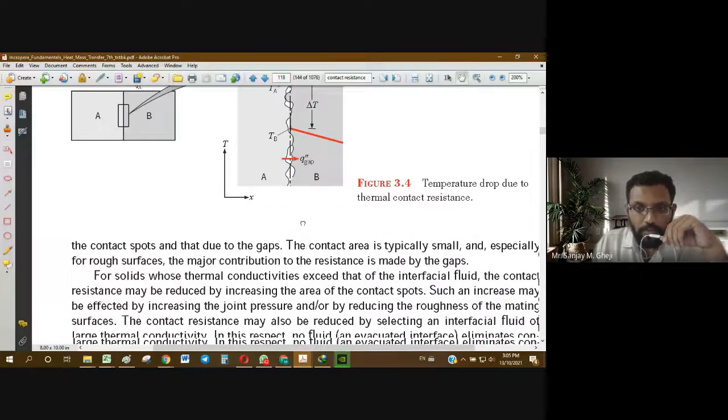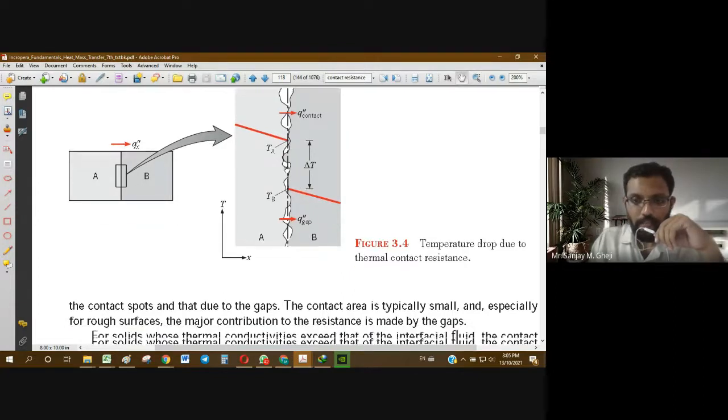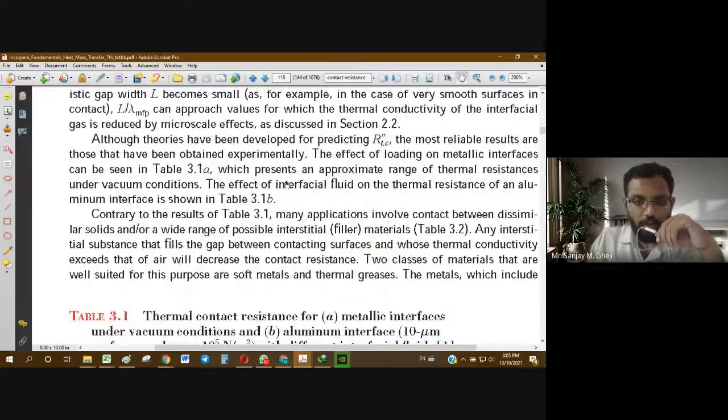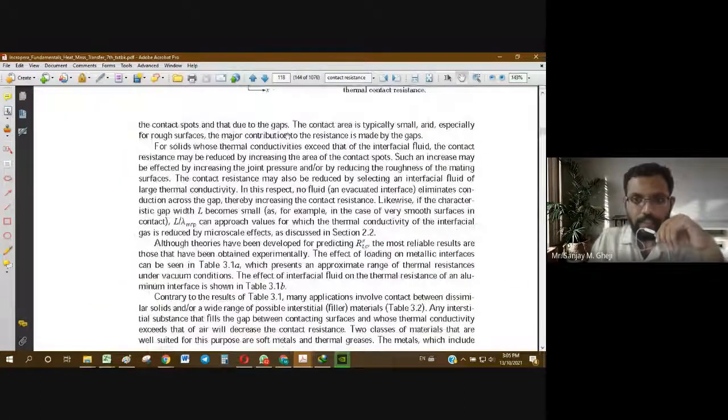So when we are dealing with resistances, and we are interested in such micro level analysis, we have to account for this contact resistance. This can also be handled using the same theory of resistances in series.